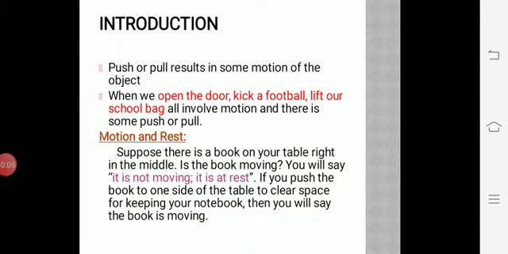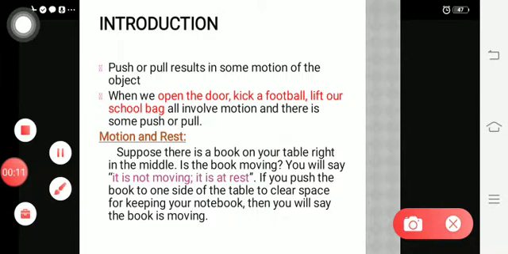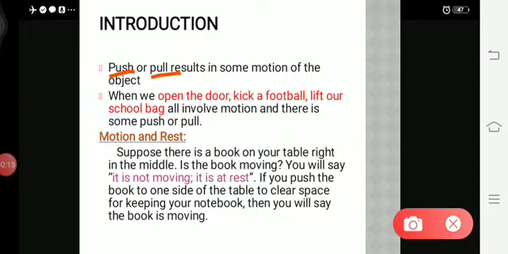Today we are going to see about forces and motion. Before that, you need to know two important terms. One is push, another one is pull. What is the meaning of push? Pushes move object away from you.